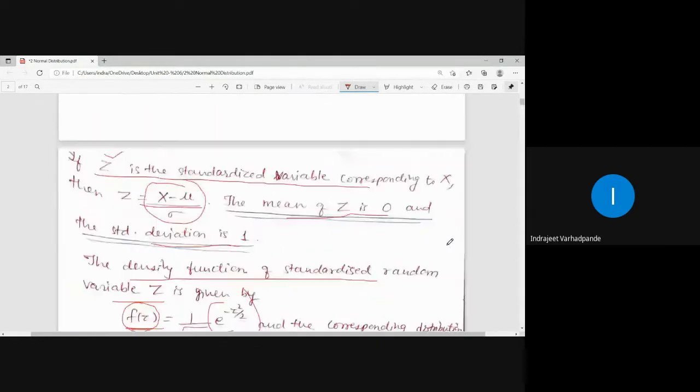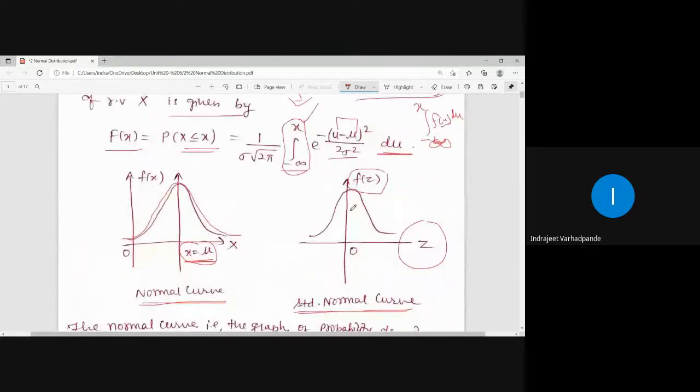This is a standard normal curve, and it is equally distributed about the origin. Half the portion lies exactly on the left of 0, and half the portion lies exactly on the right of 0. The two extreme points are minus infinity and infinity. So from minus infinity to 0, the probability is exactly half distributed, so its value will be half. And from 0 to z, it is lying between 0 and infinity.